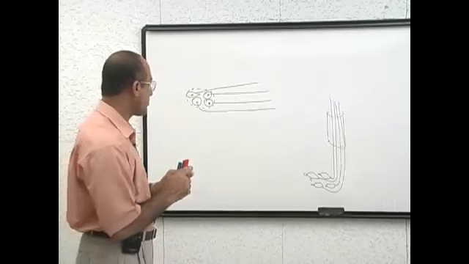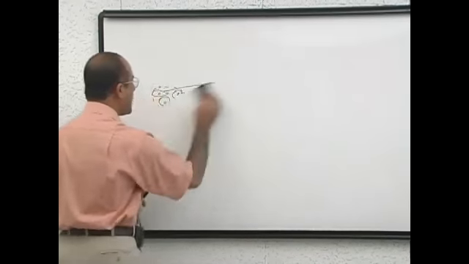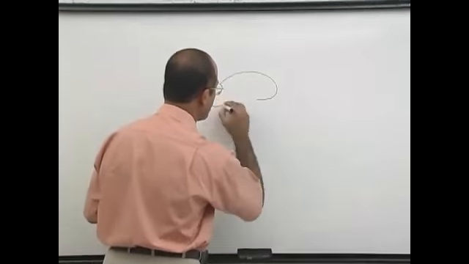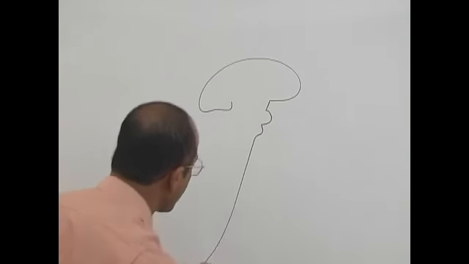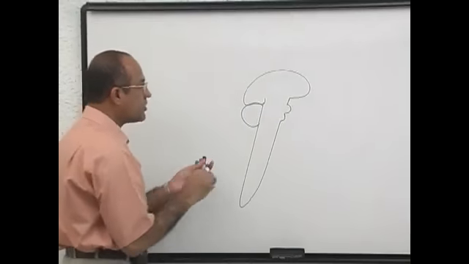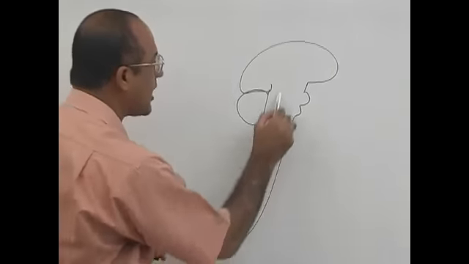So the first concept should be there, what is gray matter and what is white matter in the central nervous system. Then the next concept which is important is that, let me draw this as suppose your central nervous system, right? Now, there are some neurons which are present at a lower level and their axons are going up.